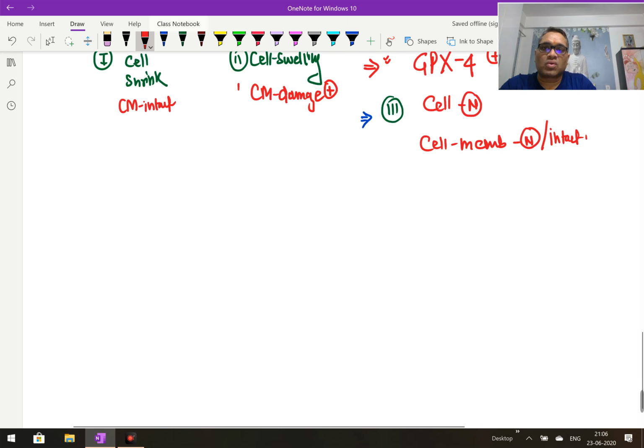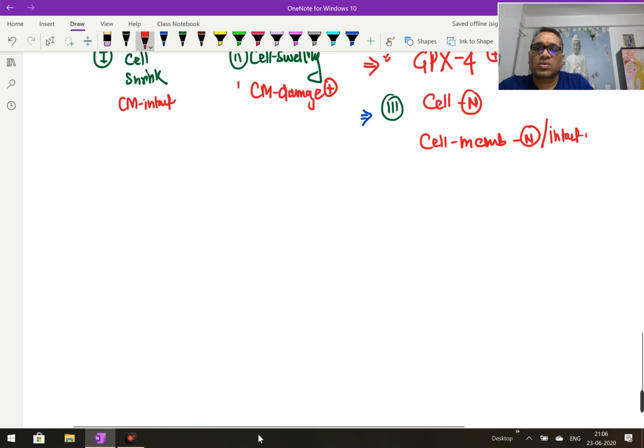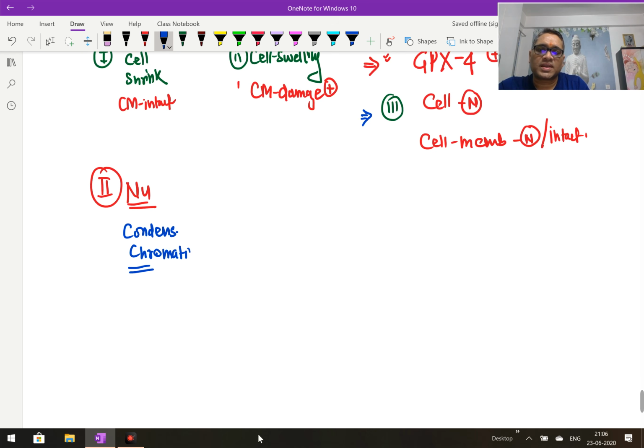Now come to the nuclei or nucleus feature. When you are looking at the nucleus, you can see condensation of the chromatin in apoptosis. You remember, condensation of the chromatin is the most characteristic feature. And here you will see all those changes like pyknosis, karyolysis.